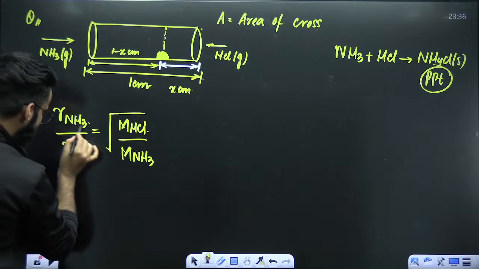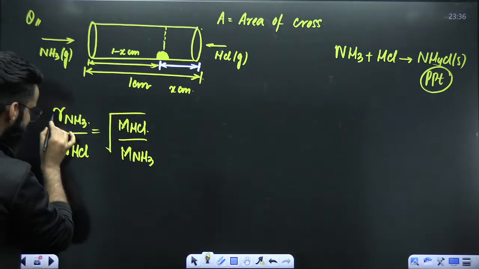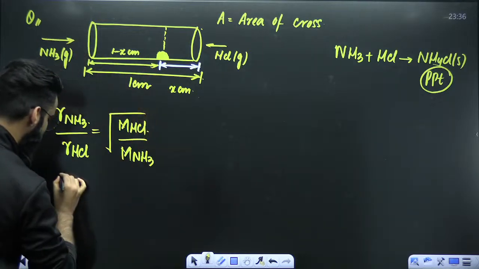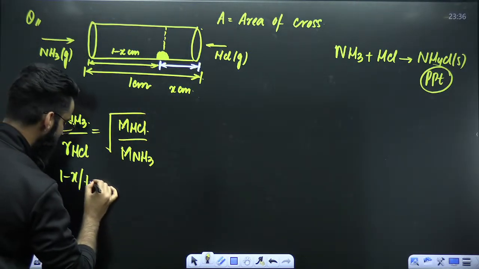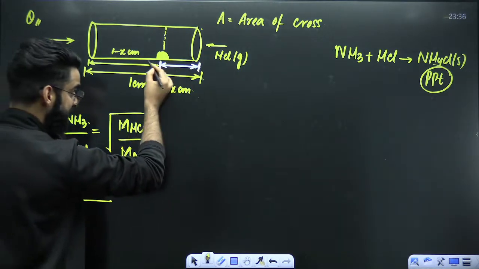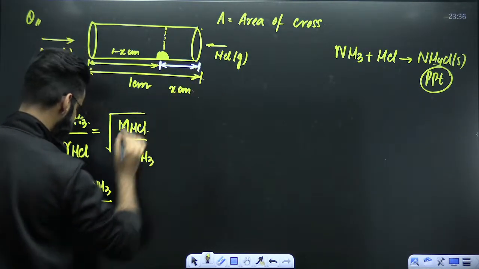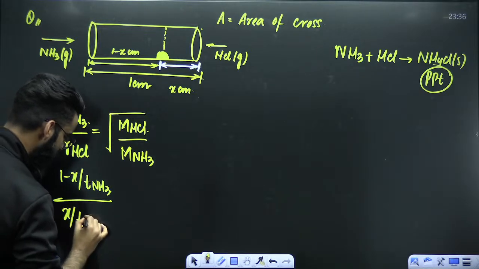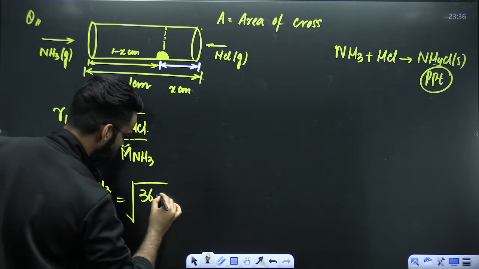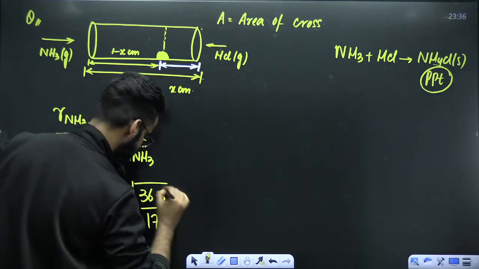Perfect. Now rate of effusion of NH3, I can say, is distance traveled by NH3, from here to here, which is 1 minus x, divided by time taken by NH3, whole divided by rate of effusion of HCl, which is distance traveled by HCl, which is x, divided by time taken by HCl. And this is equal to under root of 36.5 divided by 17.